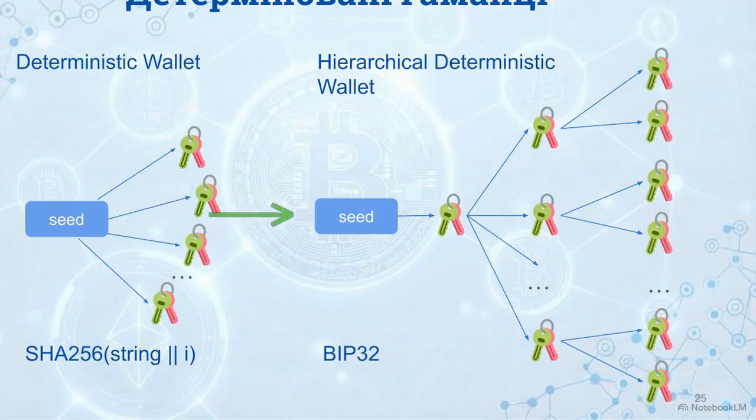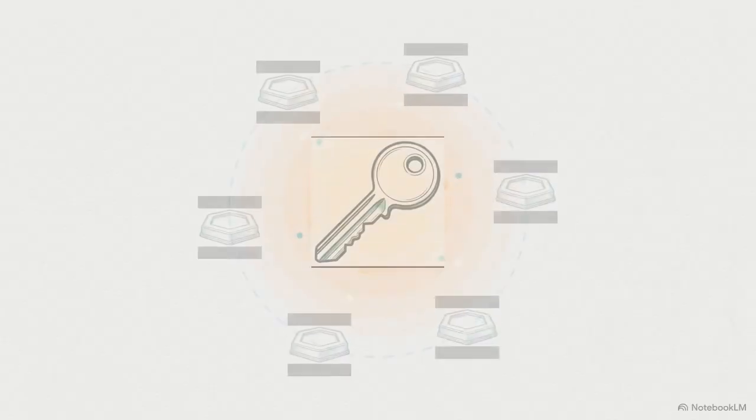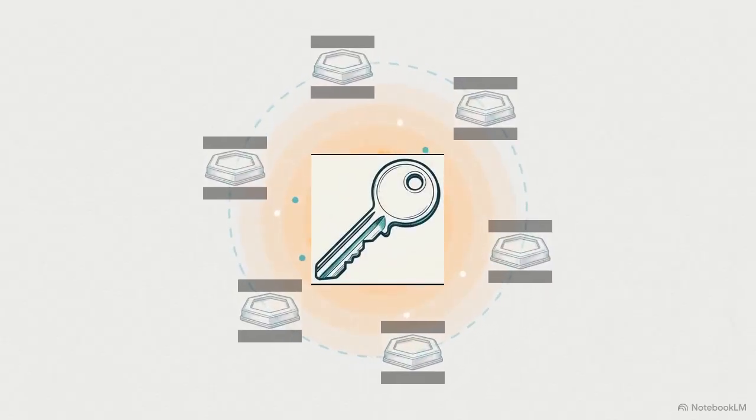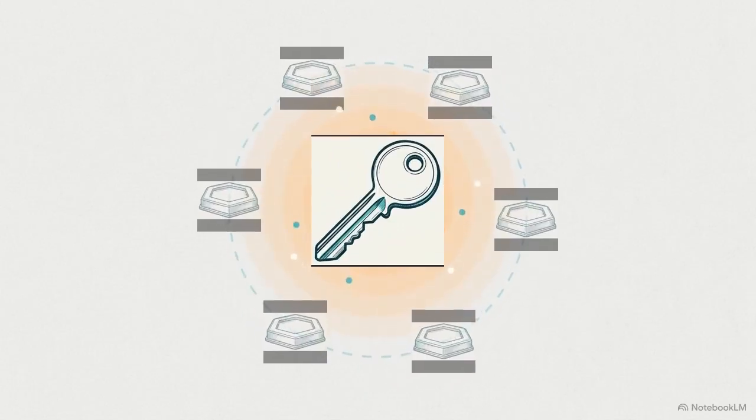From this single root seed, wallets deploy a hierarchical deterministic architecture based on the BIP32 standard. By running the seed through a SHA-256 function, the wallet creates a masternode, mathematically deriving an infinite tree of distinct child private keys. At this stage in the pipeline, these child keys are completely agnostic to the network they will operate on. They are just raw mathematical potential.